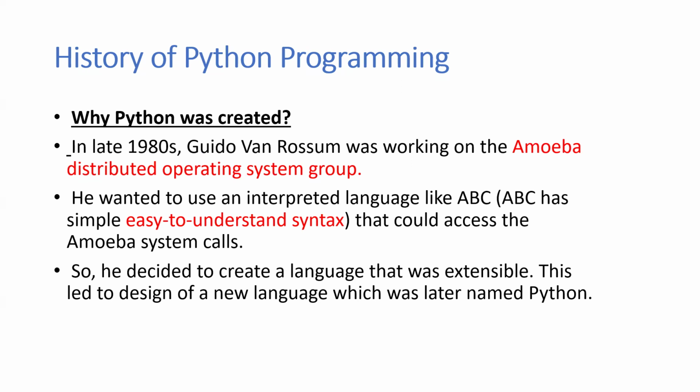So he decided to create a language that was extensible, an extension of ABC. This led to the design of a new language which was later named Python. So the extension of the ABC language is the Python language. ABC was a language with easy to understand syntax. It could access the Amoeba system calls.